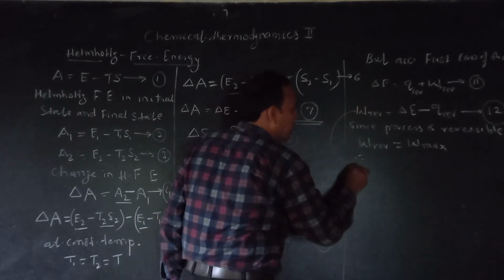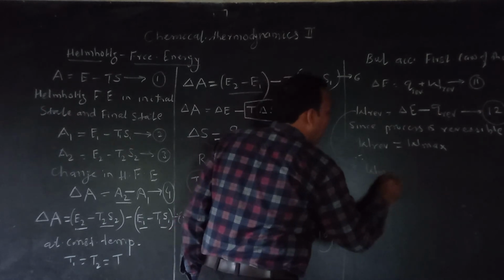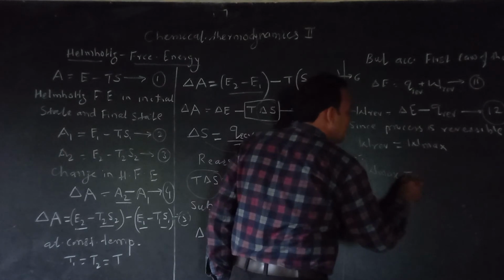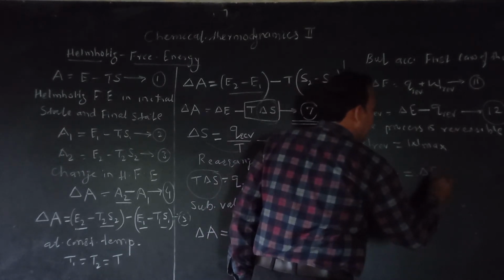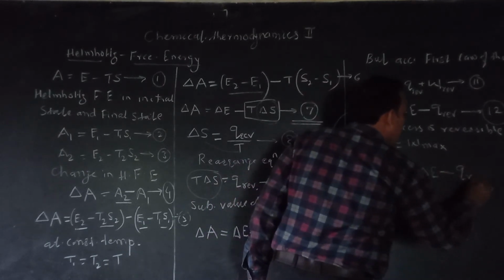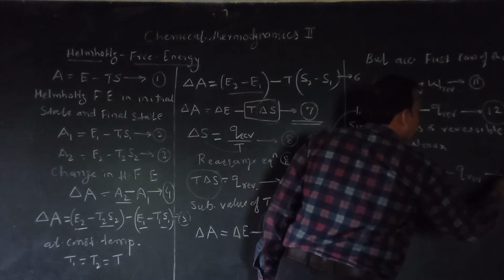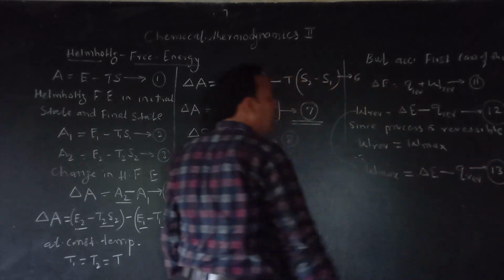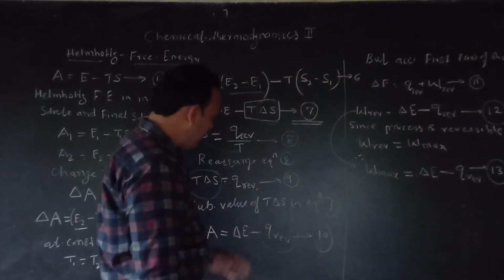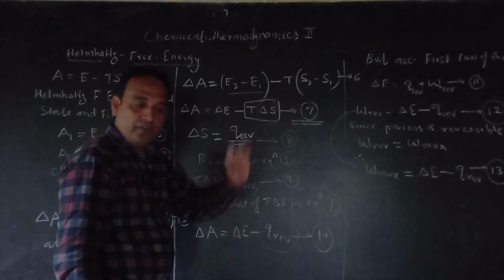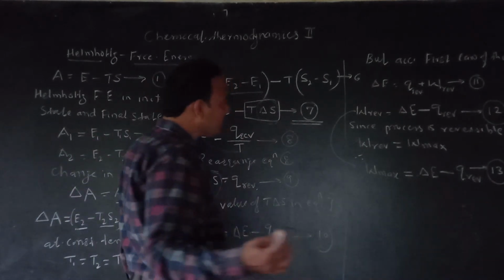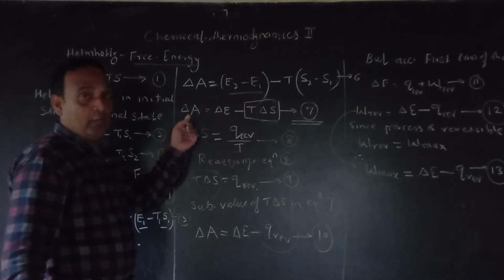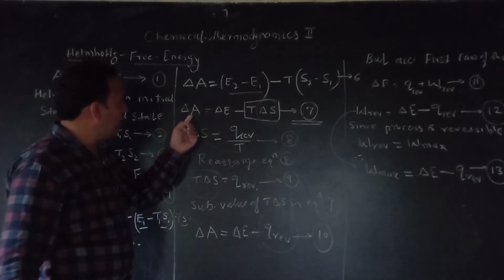Therefore this equation becomes W max is equal to delta E minus Q reversible, and this is my equation number 13. According to the first law of thermodynamics we have studied. Now students, see here, we have written delta A, equation number 7. I am talking about equation number 7.